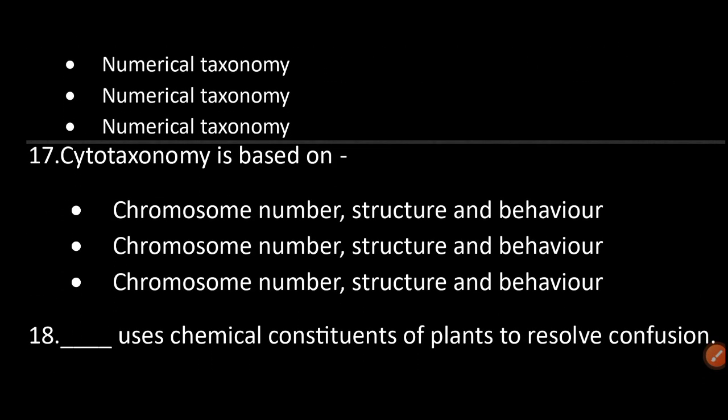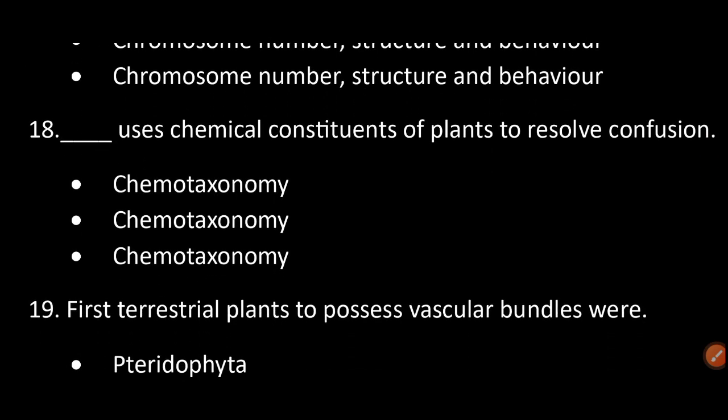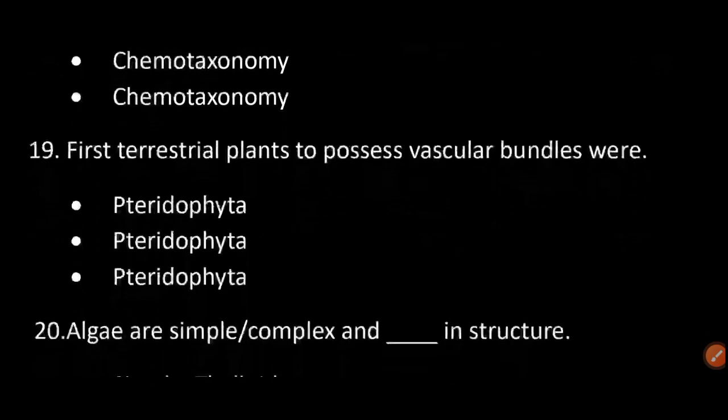Cytotaxonomy is based on chromosome number, structure and behavior. Chemotaxonomy uses chemical constituents of plants to resolve confusion. The first terrestrial plants to possess vascular bundles were Pteridophyta.